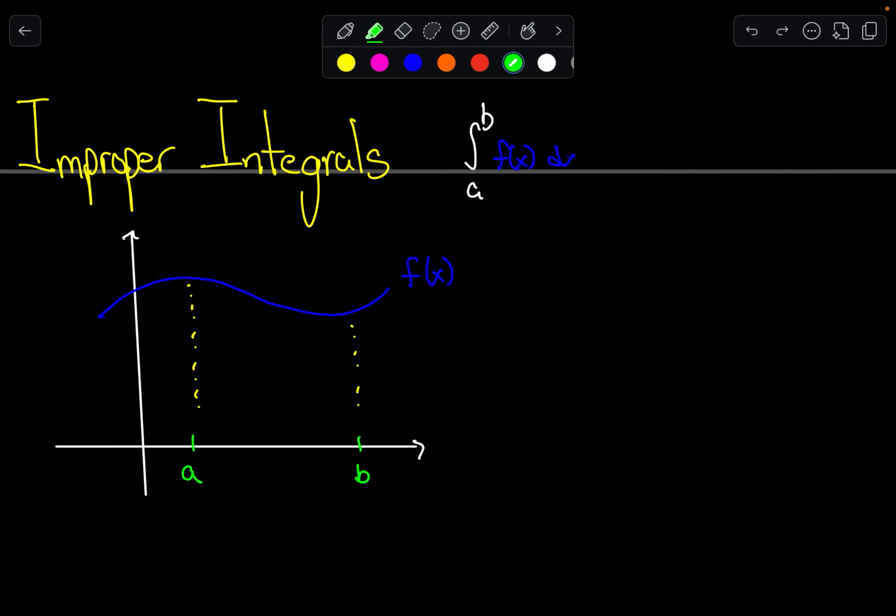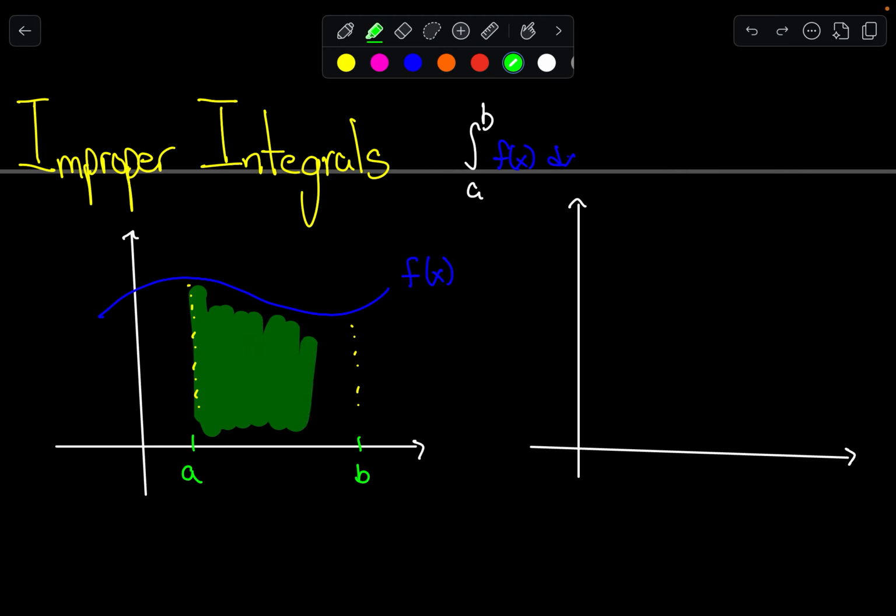So what exactly makes an integral improper? Well, there's two sorts of things. And there's two kinds of situations that we haven't yet tackled. And the first is, we know how to do this if our region of integration is what we would say finite. That is, if I were just integrating from a to b where both of those are real numbers, no problem, right? Obviously, I'm going to be able to get some numerical answer for this.